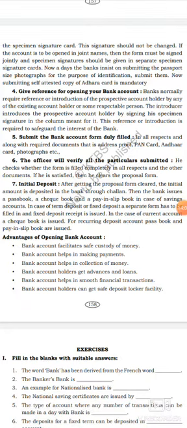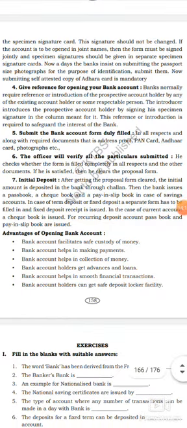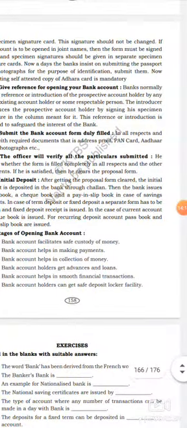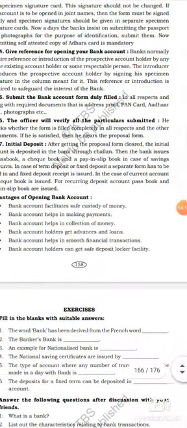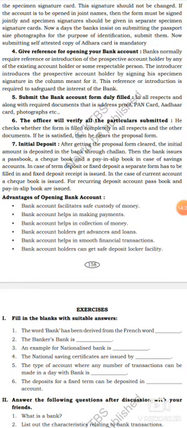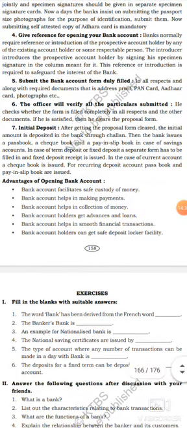Sixth point, the officer will verify all the particulars submitted. He checks whether the form is filled completely in all respects, and the other documents. If he is satisfied, then he clears the proposal form. Listen, dear students, after submitting the proposal form, the officer will verify all the particulars you submitted. If he gets satisfied, then he clears the proposal form. Got it?